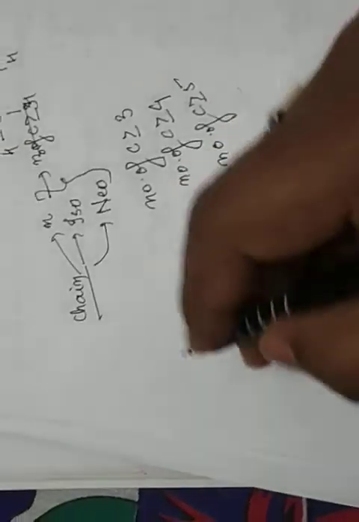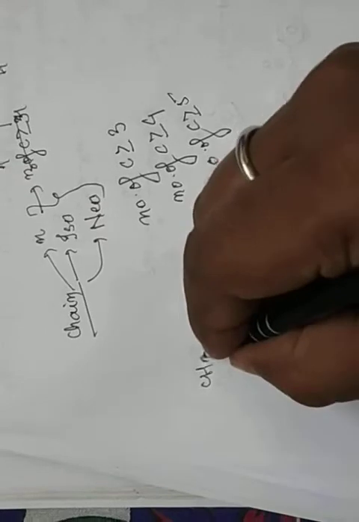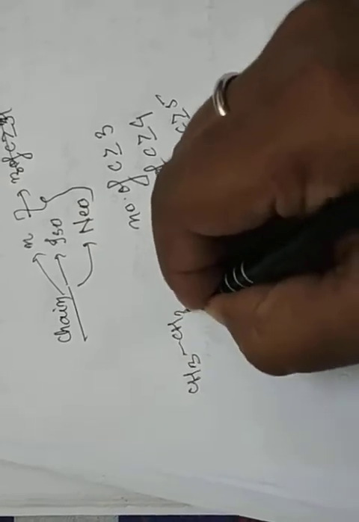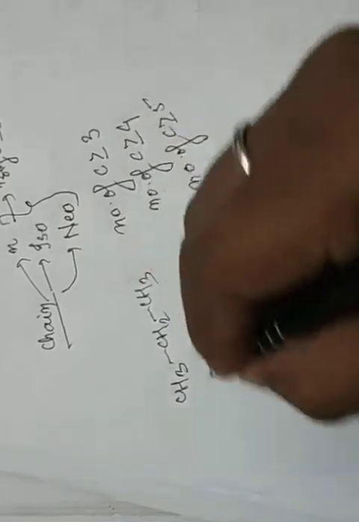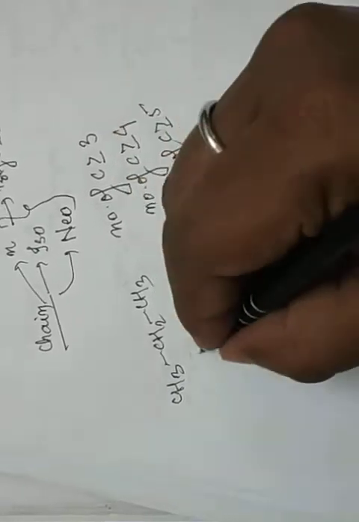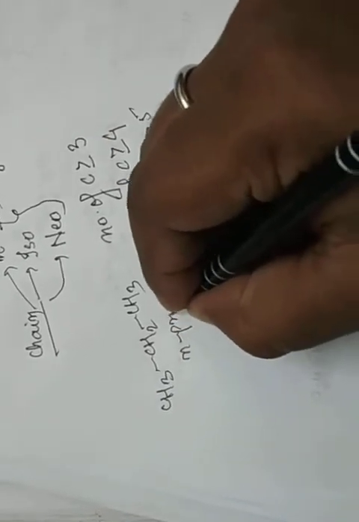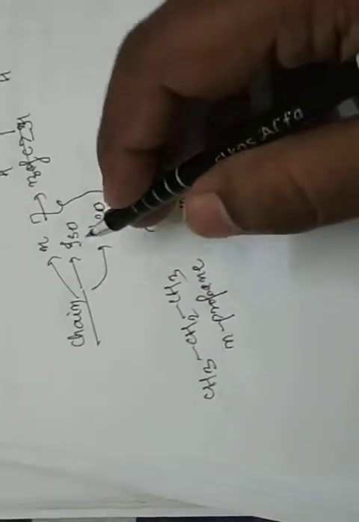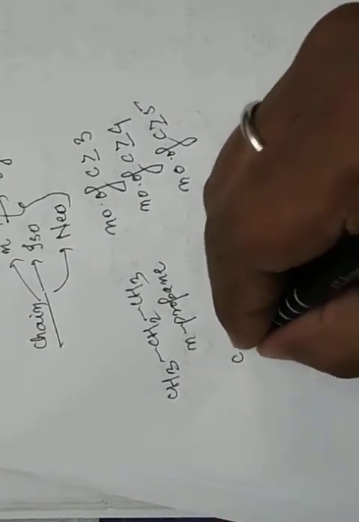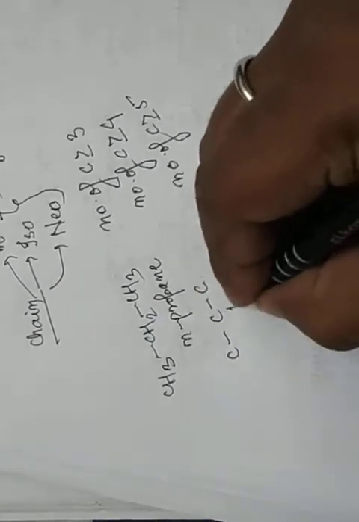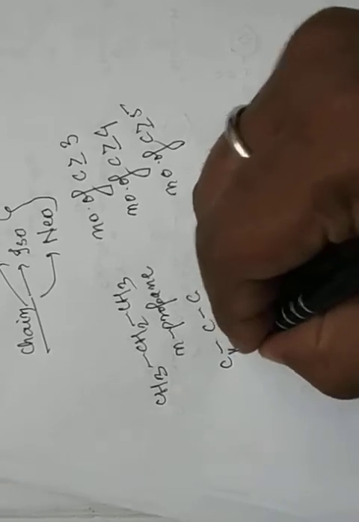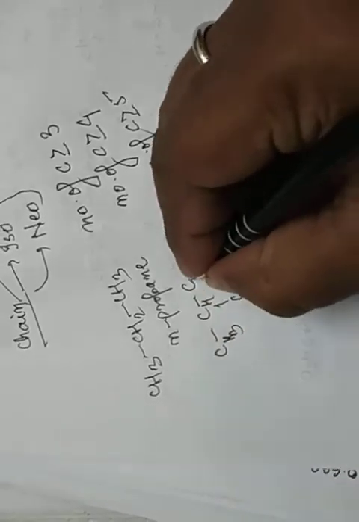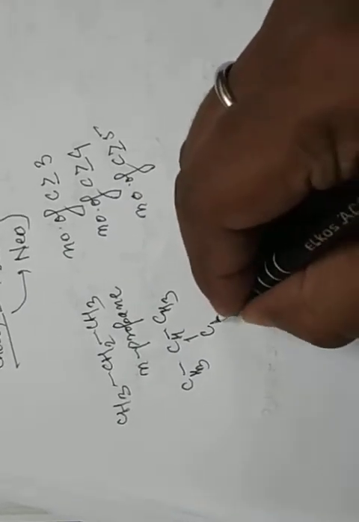And how to consider? Suppose you have propane. There are 3 carbons. So this is a normal propane, n-propane. Clear? Now suppose, what is iso? Suppose you have 4 carbons. There is CH3, there is CH and CH3. The valency of carbon is very important. All carbons have valency 4.